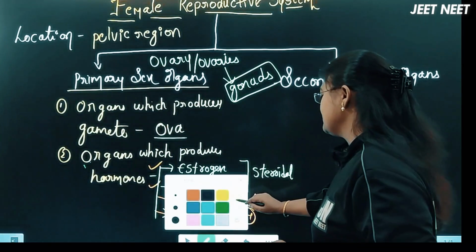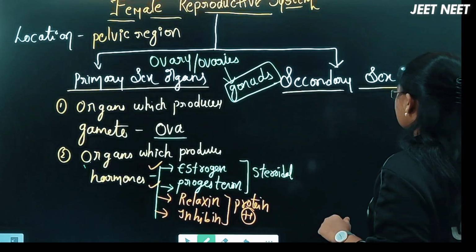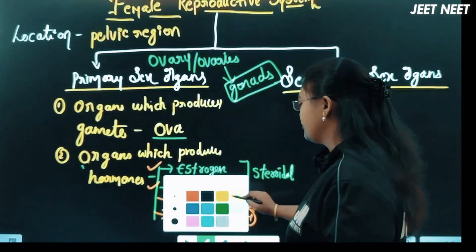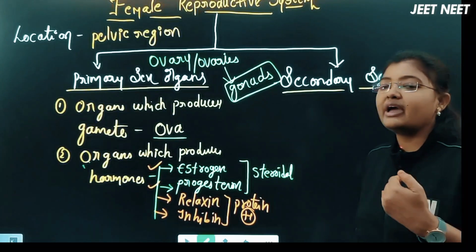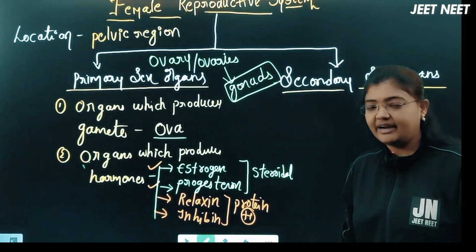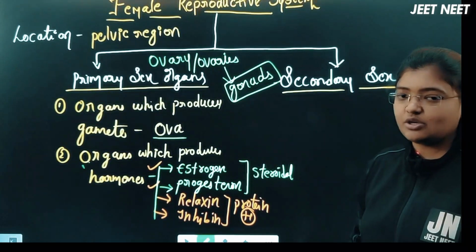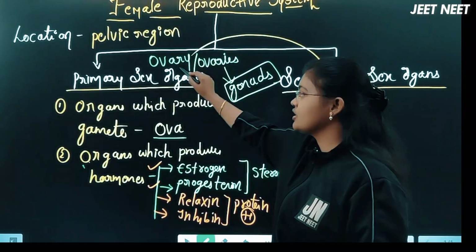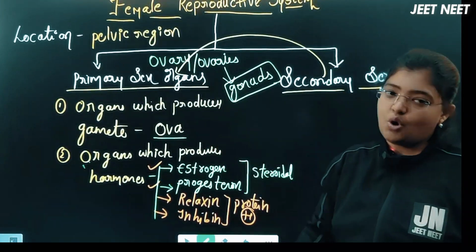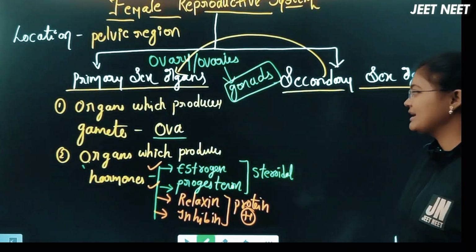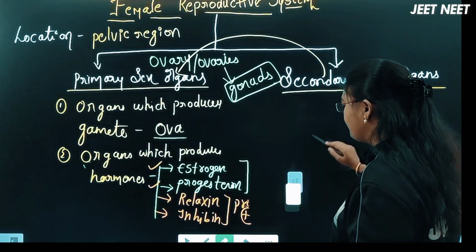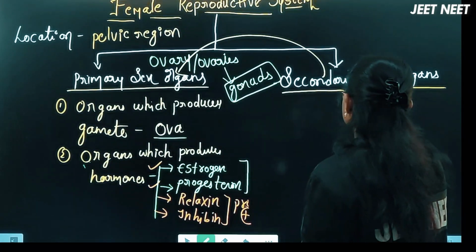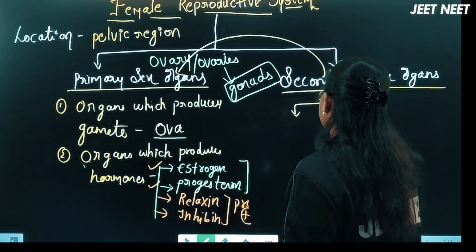Now, let me discuss the secondary sex organs, right? What are the secondary sex organs? Previously I told you that secondary sex organs are the organs which are helpful to transport the gametes produced by the primary sex organ. So the secondary sex organs help the primary sex organs in the transport of the gametes. Now, these secondary sex organs are of two types. Sorry, there are three types.